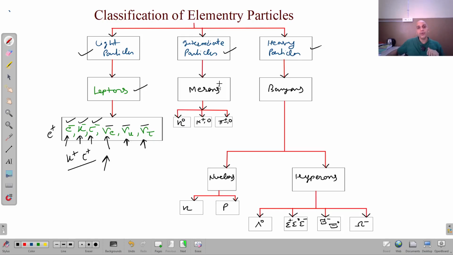And if I come to intermediate particles, you can see here, intermediate means those have an intermediate mass. I mean, they are not so much light and they are not so much heavy.